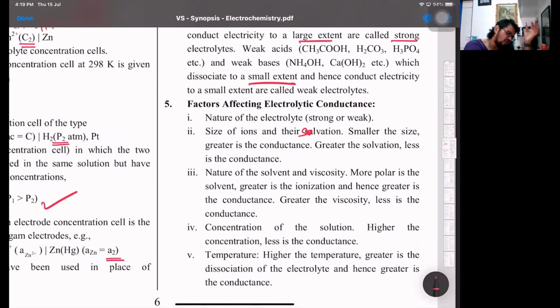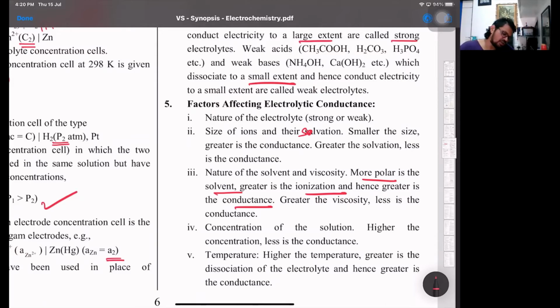Same way, nature of solvent and viscosity: the more polar the solvent, the greater the ionization and the greater the conductance. And the greater the viscosity, the less the conductance. Viscosity is the flow of the solvent, with respect to friction. Is this clear?